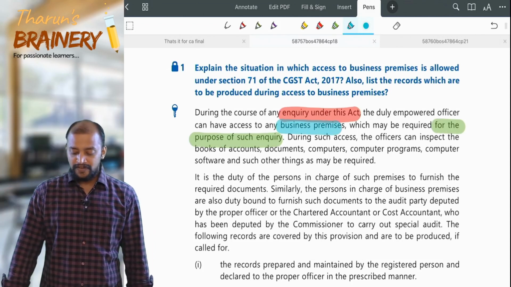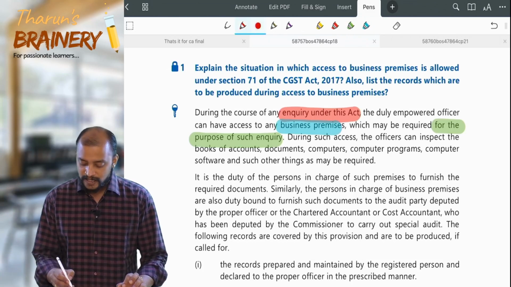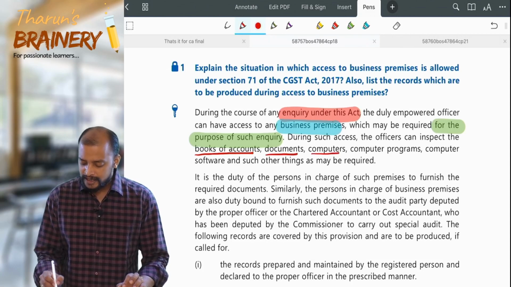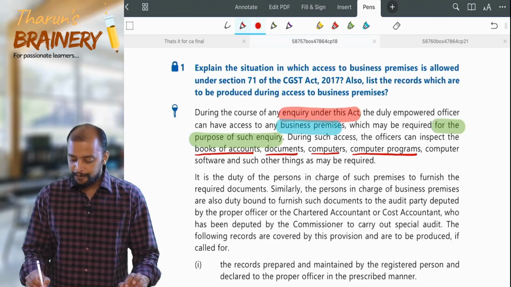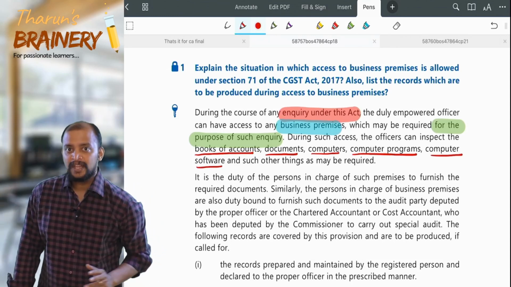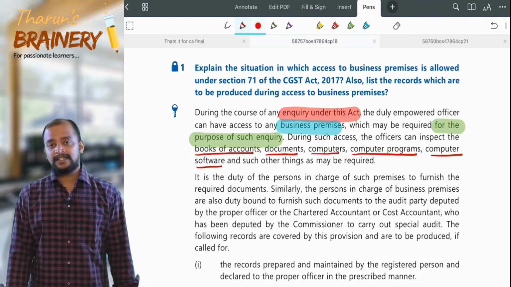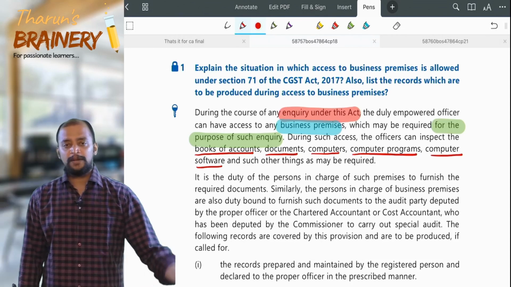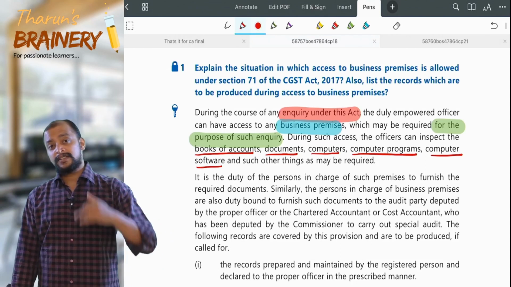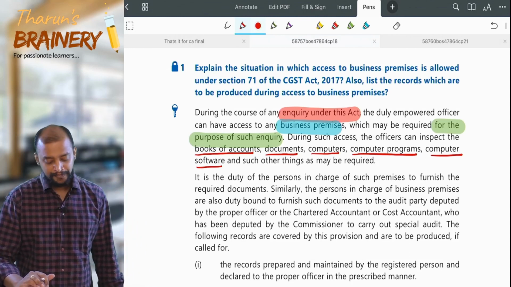During such access, the officer can inspect what? They can inspect books of accounts, documents, computers, computer programs, computer software. So remember, books of accounts and documents, one. Computers, computer software, computer programs, and such other things as may be required.